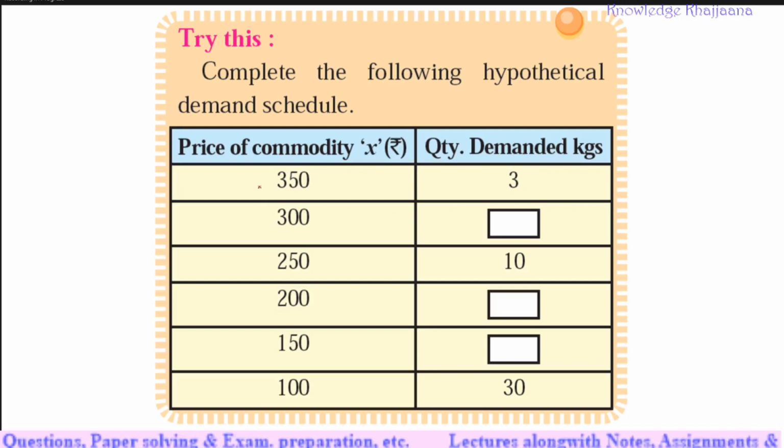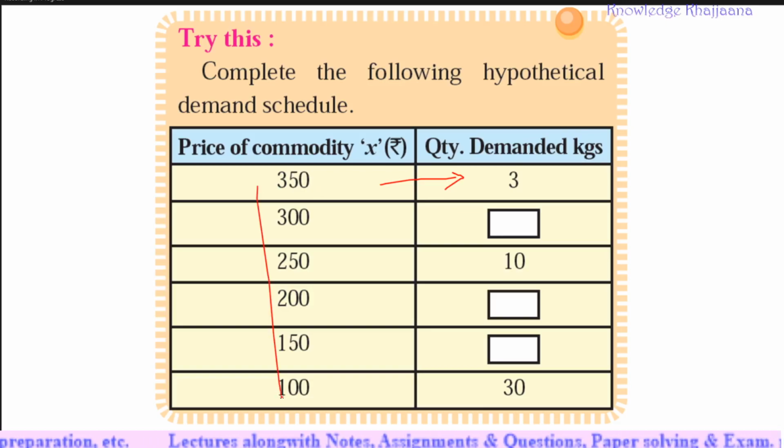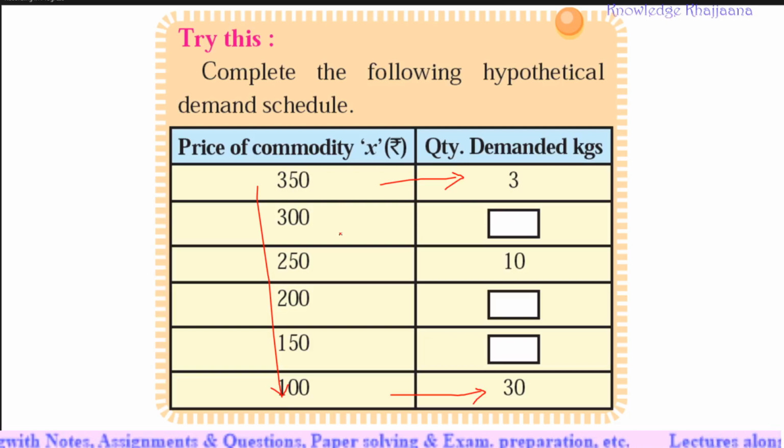Now you have to consider, or hypothetically relate it to, some commodity whose price would be rupees 350. If its price is rupees 350, you tend to buy 3 kgs. If its price falls to rupees 100, you tend to buy 30 kgs. Now you have to consider an example from your daily use and fill the data in this table. If it falls to 300 rupees per kg, how much will you buy? Like this you have to complete this table.